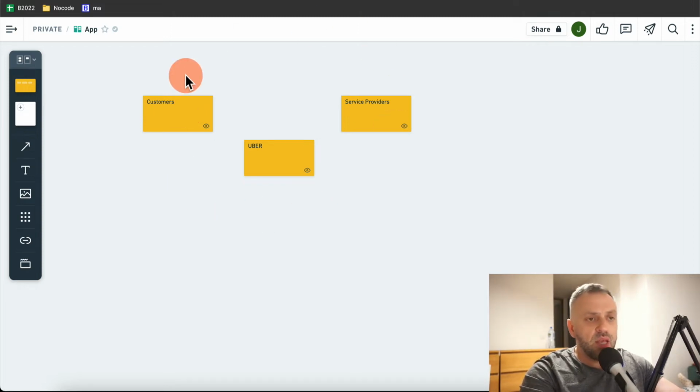Everything is the same, except in this place, you can pick how you want to optimize this, how you want to implement this. And the tools you're going to be using here is Bubble. You can build an app using Bubble. You can use Appgyver, or you can go the mobile route and use something like Adalo for building a prototype, okay? So I actually have a video on my channel, you can just search for it, where I show you how to create an Uber clone in Bubble. So you can search on my channel and you can see exactly how I did it.